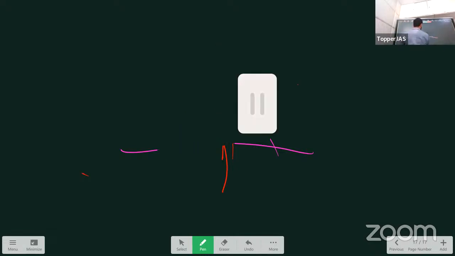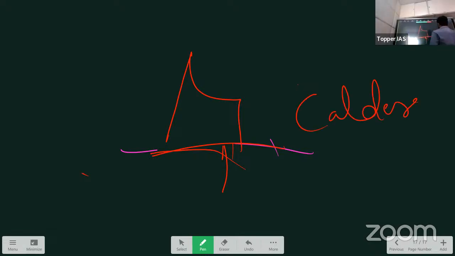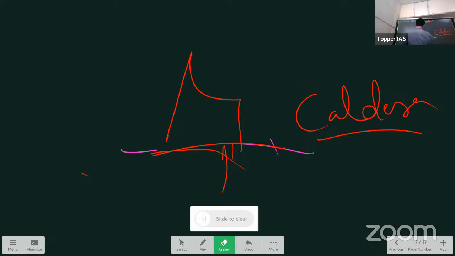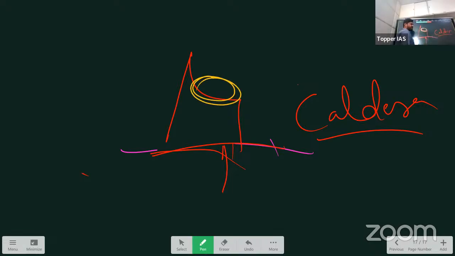After the end, it will be like this because this part has collapsed. So these damaged structures are called caldera. In the caldera, there can be a big depression. A crater will form. This is called a caldera lake, or crater lake. Crater means there is a depression.